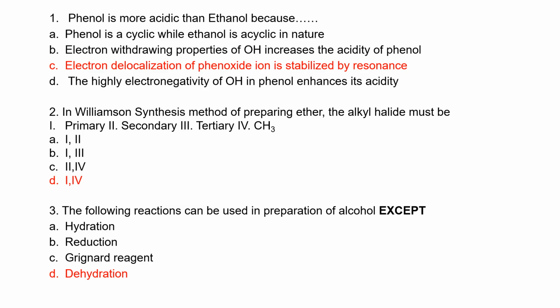In Williamson's synthesis, or preparing ether, what are the best alkyl halides? It can be primary, it can be methyl. Secondary and tertiary are not always good. Tertiary is never used. Secondary is not always good. But the best are primary and methyl halides. So the option is D, which is I and IV.